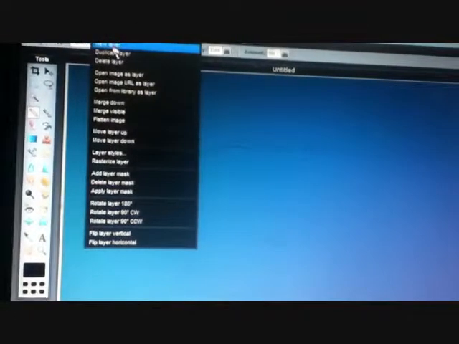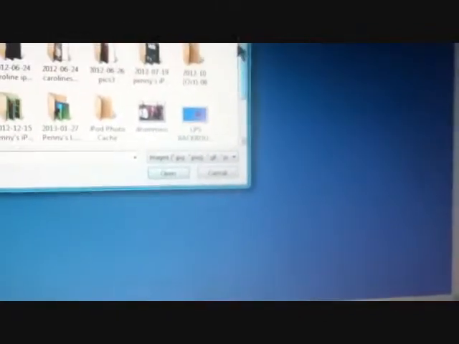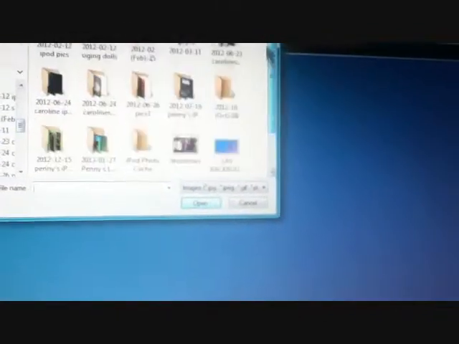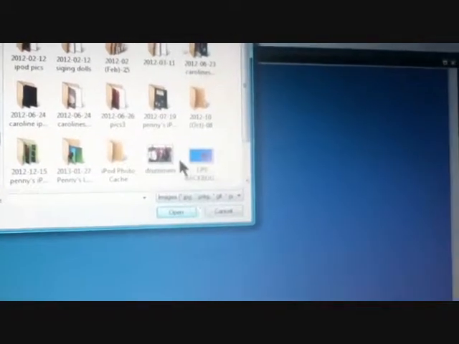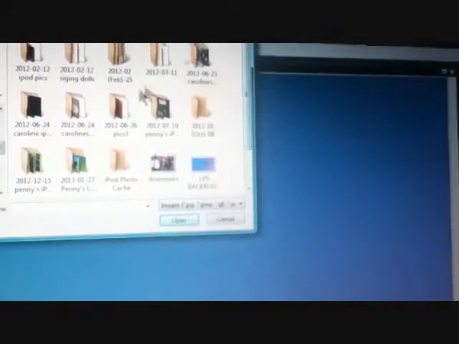So then you do layer, new layer. Oh wait, no, sorry. Open image as layer. Then, oh wait, that's the failed one that I had. Oh, it's in here, I think. What the heck? Where is it?